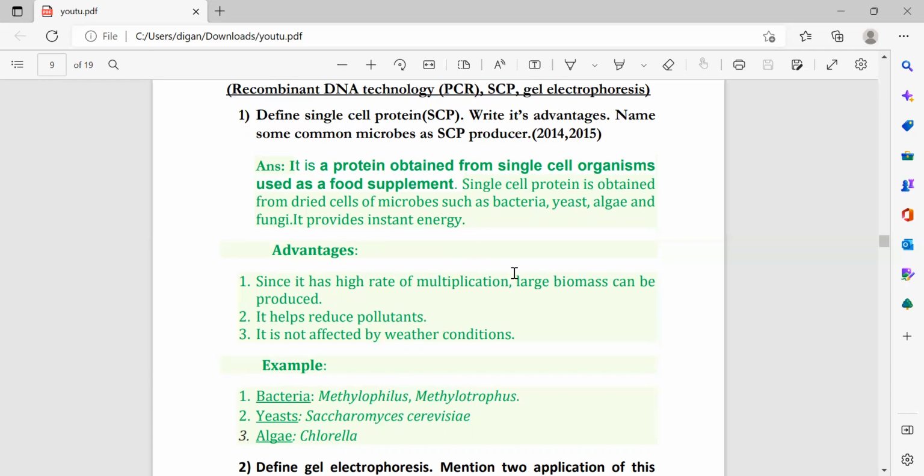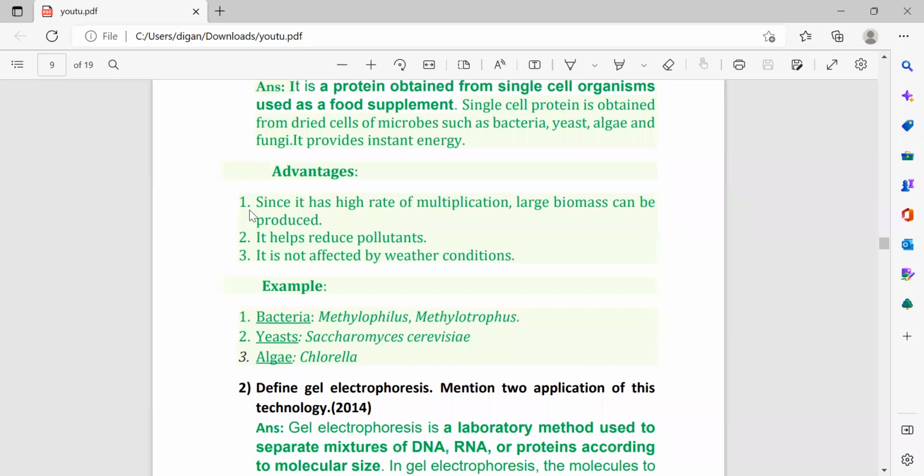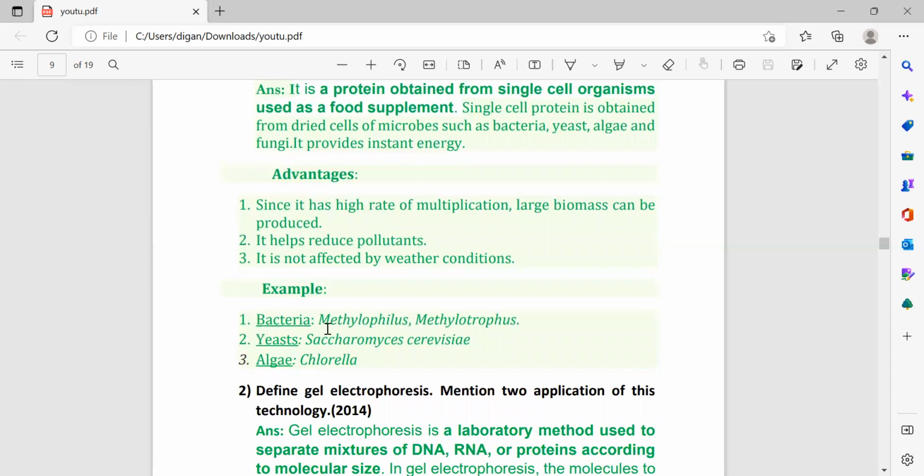Then what is its advantage? So the advantages are these: it has a high rate of multiplication, large biomass can be produced, it helps in reducing pollutants, and it is not affected by weather conditions. And for examples, here I am giving you three examples. Generally the question comes: give one example of SCP. So one example of bacteria, one of yeast, and one of algae I have given you.